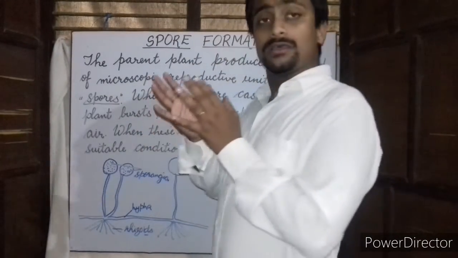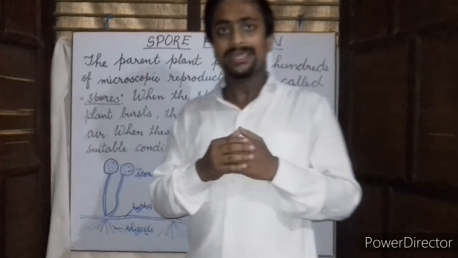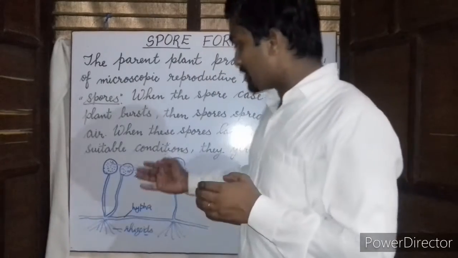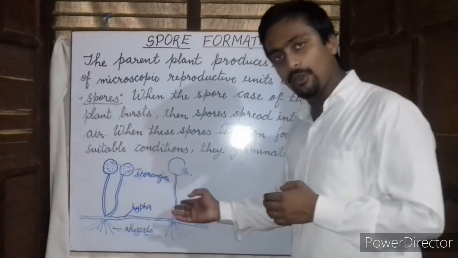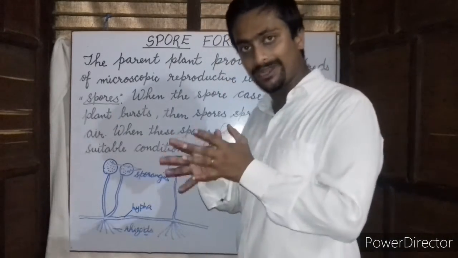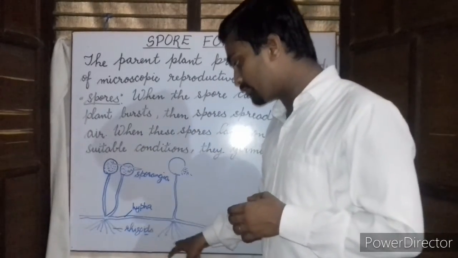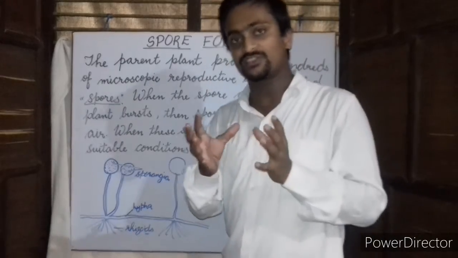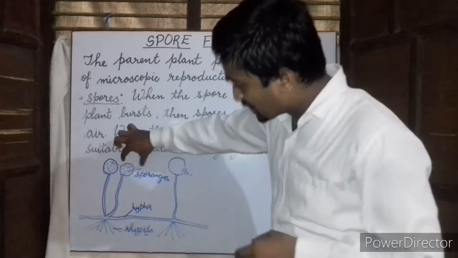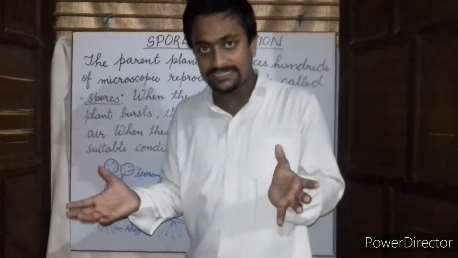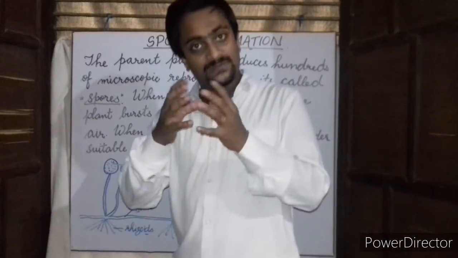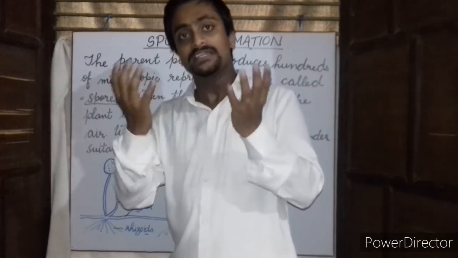This method of reproduction is most common in Rhizopus fungus, which is also called bread mold. As you can see, the structure of a bread mold or the Rhizopus fungus consists of thread-like structures which are called hyphae and some root-like structures which are called rhizoids. This Rhizopus fungus consists of a spore case, just like we have a suitcase for keeping things. These bread molds have a spore case for storing spores.